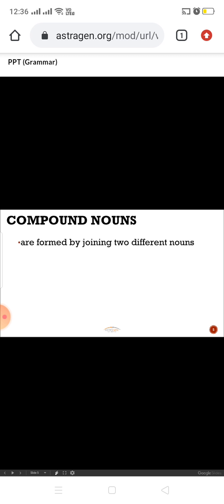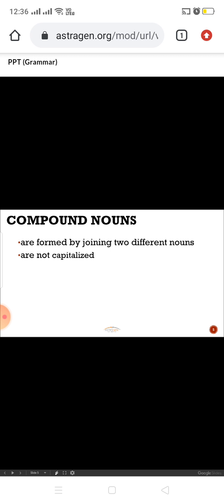Apart from the common and proper noun, we are now going to start the compound noun. What is a compound noun? It is formed by joining two different nouns. What do you mean by two different nouns?